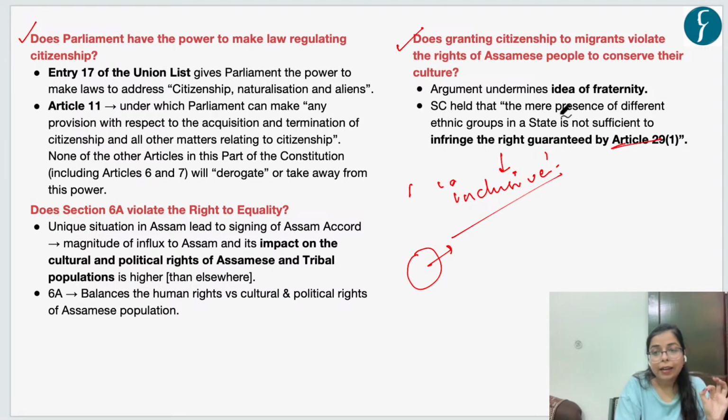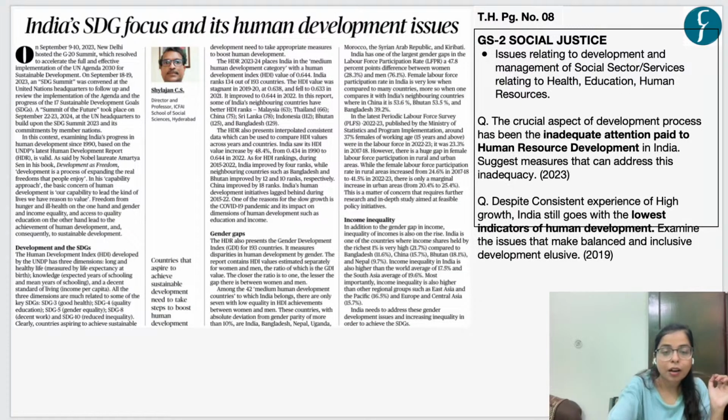The Supreme Court held that the mere presence of different ethnic groups in a state is not sufficient to infringe the right guaranteed by Article 29. And further, we know that fundamental rights are not absolute. They are subject to reasonable restrictions also. Okay, so this is all about this article.